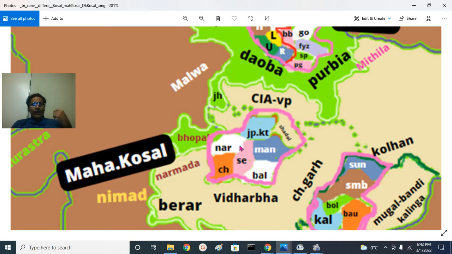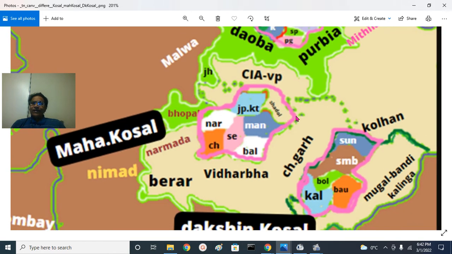Bhopal region. Then we have Kosal region. Actually it's a Mahakosal region, or simply they call it a Kosal region. Then you have Bundelkhand region, that is Sagar, Damoh and all those areas. And east of Maikala mountains there is a basin, Mahanadi basin, that is Chhattisgarh region. And this northeast of Mahakosal region we have Bundelkhand region, Baghelkhand region.